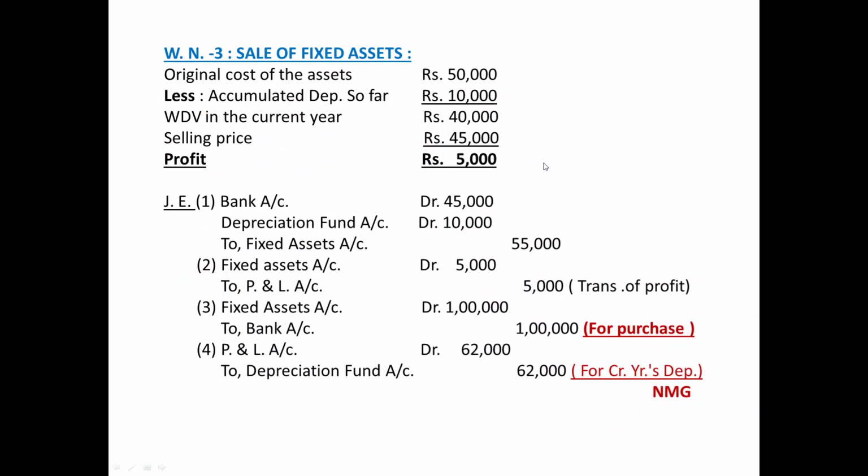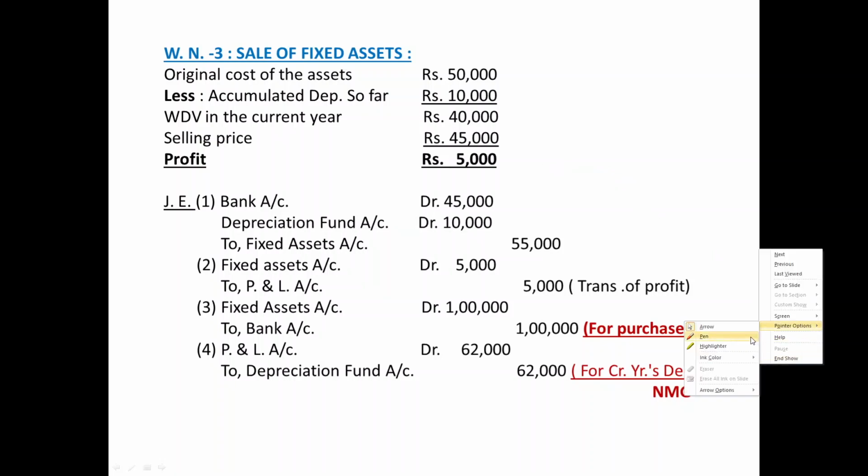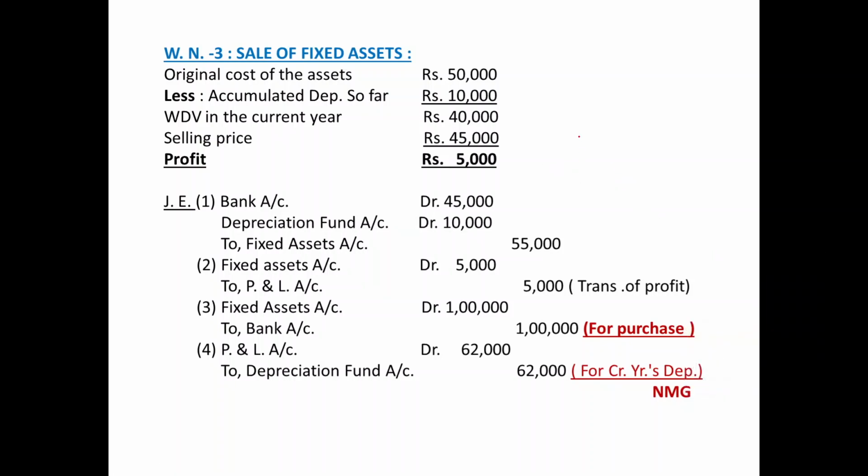Have a look at working note number 3, sale of fixed assets. Here, the company follows the depreciation fund system. On the liability side, depreciation fund on fixed assets has been given, and you know the characteristics of the depreciation fund system as I explained in the very first question of this topic in video lecture number 3.